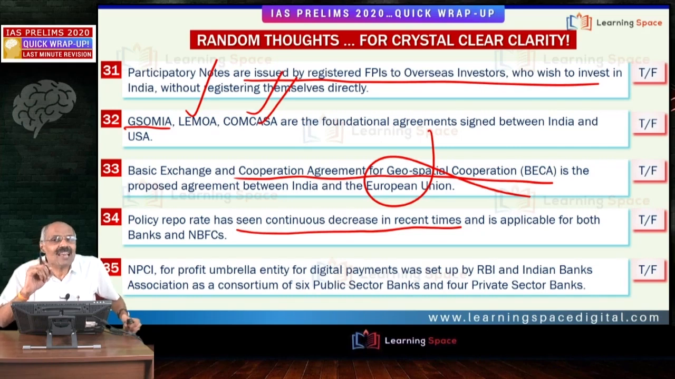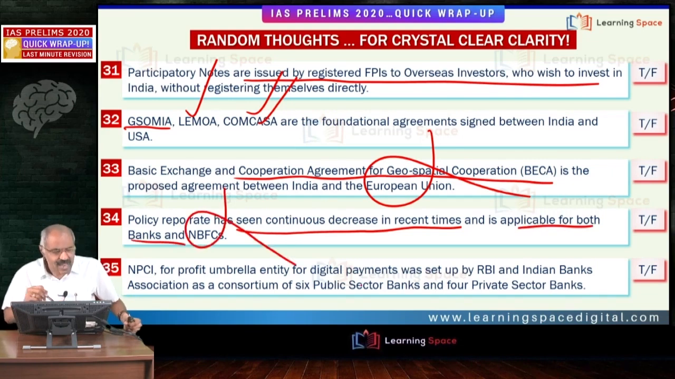Instead of MCLR, for some of the loans, RBI in fact directed the banks to take up an external benchmark as the reference. There are 4 options given for the external benchmark. And look at the further part of the statement. Is applicable for both banks and NBFCs. Absolutely wrong. Here, this repo rate, this is applicable for the banks, not for NBFCs.